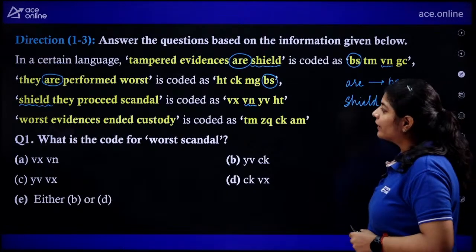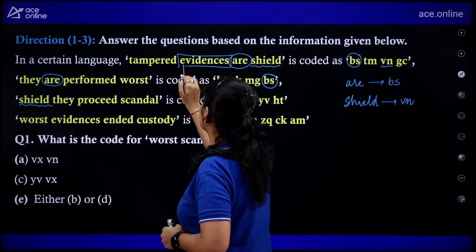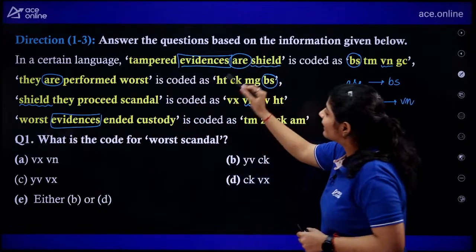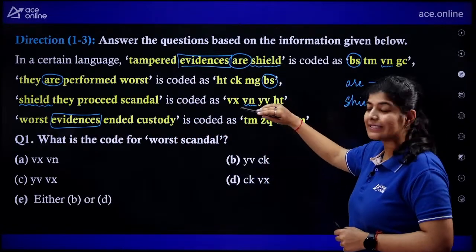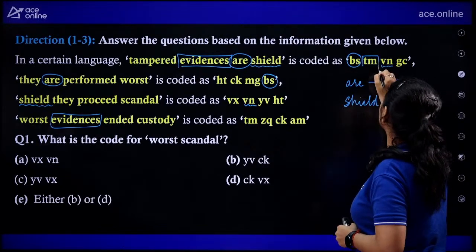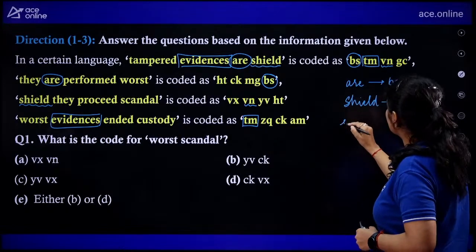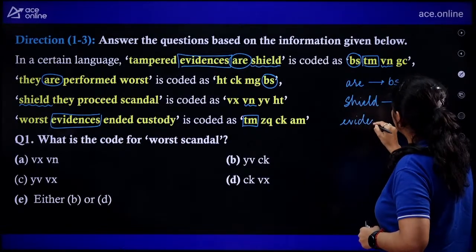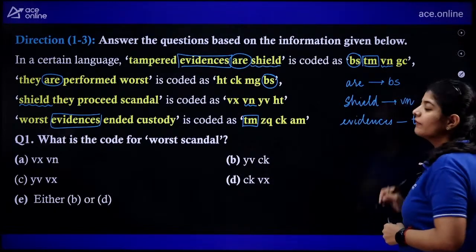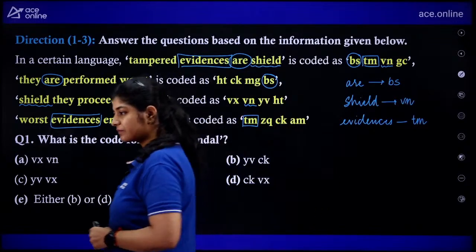Now in the next one, we can say that here I have evidence and here also I have evidences, right? Do we have anything common else than evidence in these two lines? No. And we have one common code, that is TM. So we can easily say that for the evidences, we are using TM. We are using the code TM, right?